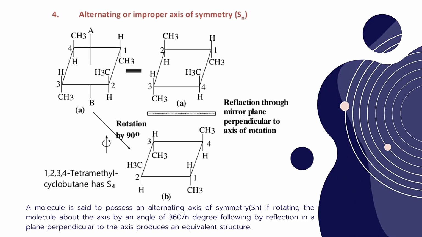Okay, and if you see the reflection of the B form through a mirror plane perpendicular to the axis of rotation, we will get the form A again. Again, we get the same form A from B. So that's why this kind of symmetry is called alternating or improper axis of symmetry.